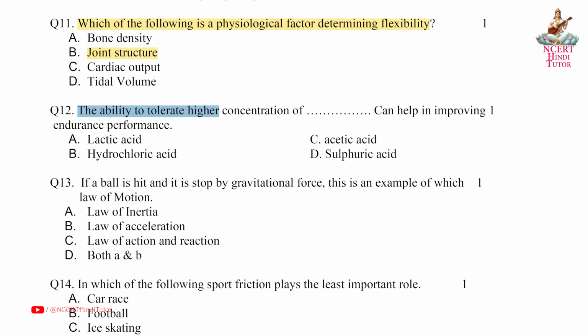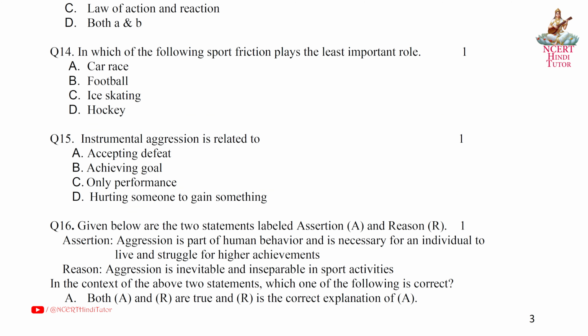Question 12. The ability to tolerate higher concentration of dash can help in improving endurance performance. Answer A. Lactic acid. Question 13. If a ball is hit and it is stopped by gravitational force, this is an example of which law of motion? Answer A. Law of inertia. Question 14. In which of the following sport friction plays the least important role? Answer C. Ice skating. Question 15. Instrumental aggression is related to. Answer B. Achieving goal.